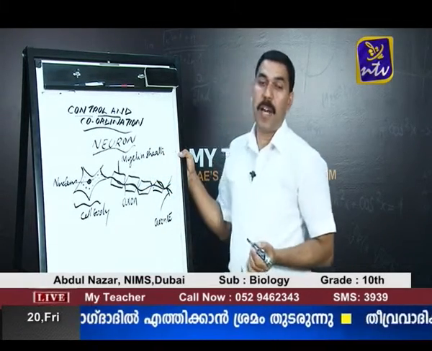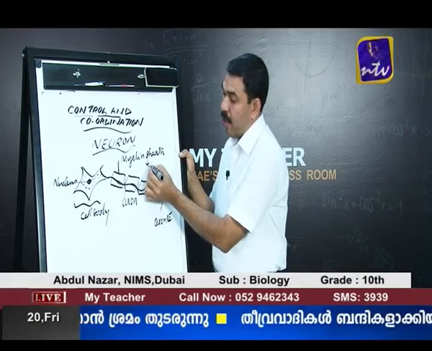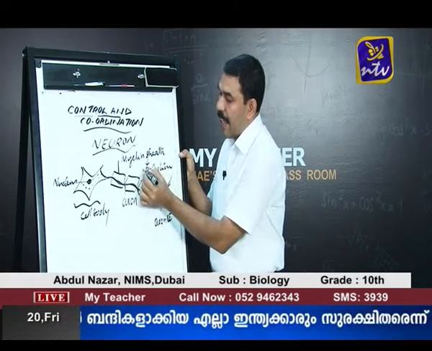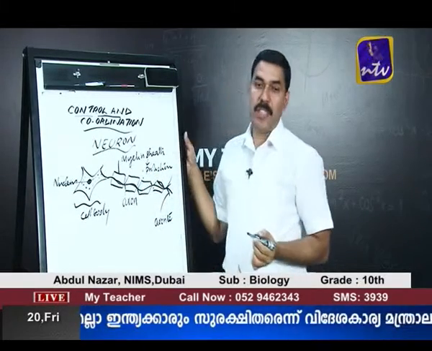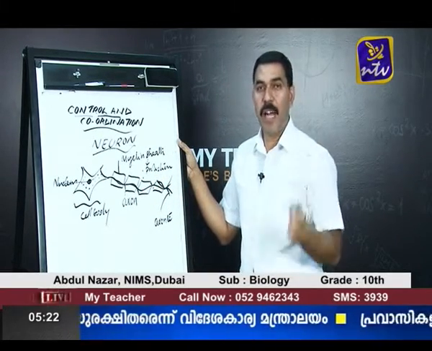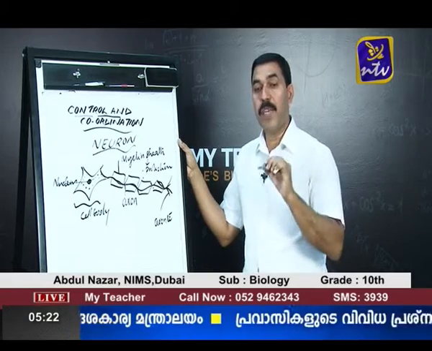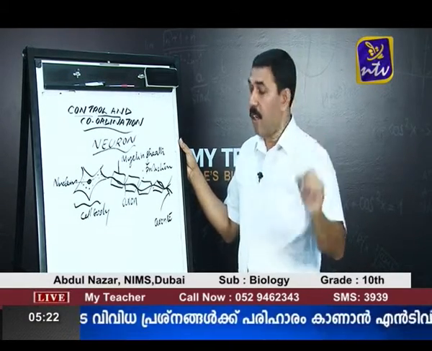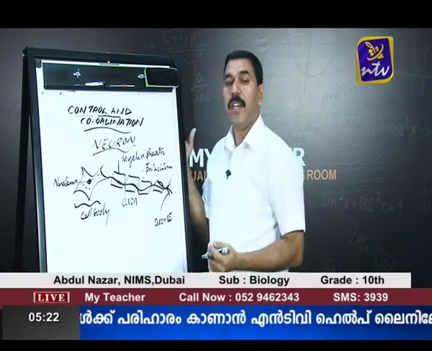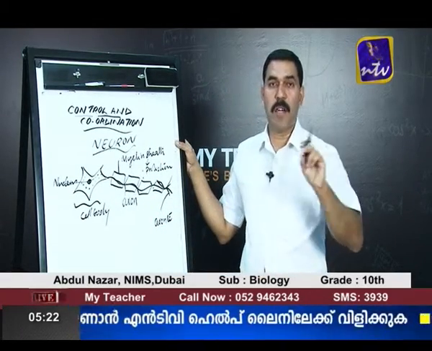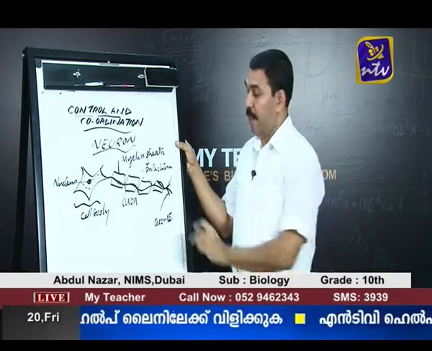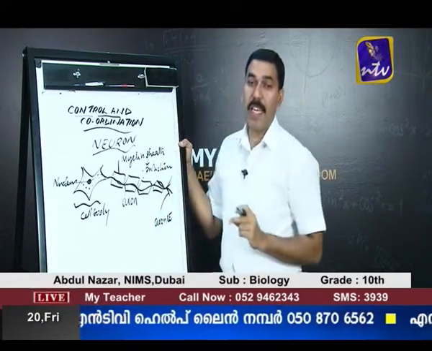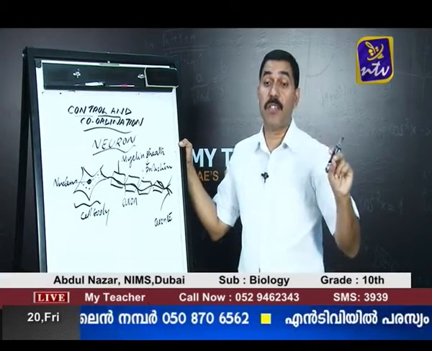What is the function of the myelin sheath? One is protection of the axon. The second function of the myelin sheath is that its presence increases the speed of transmission of impulses. You know that the function of the neuron is to carry impulses from one part of the body to another part of the body. If myelin is present, the speed of impulses through the axon increases. That is the second function of the myelin.